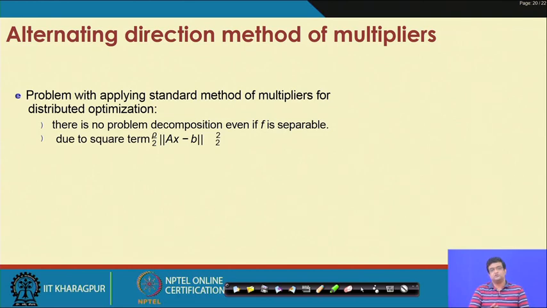has the advantage. So why do we use method of multipliers?